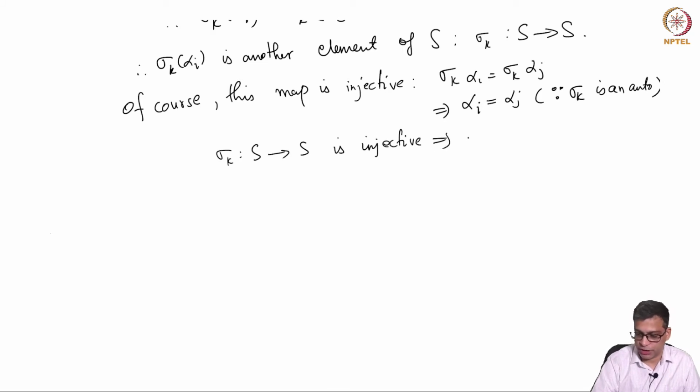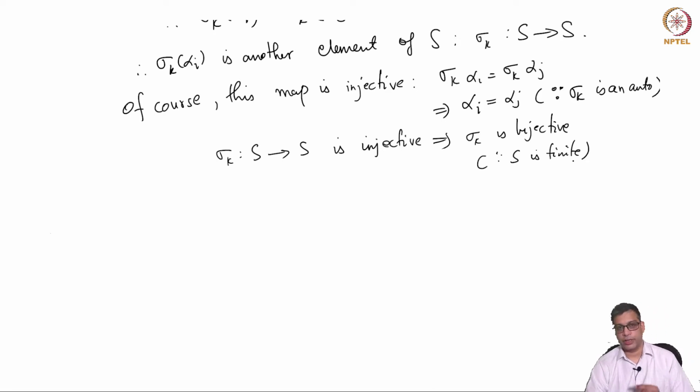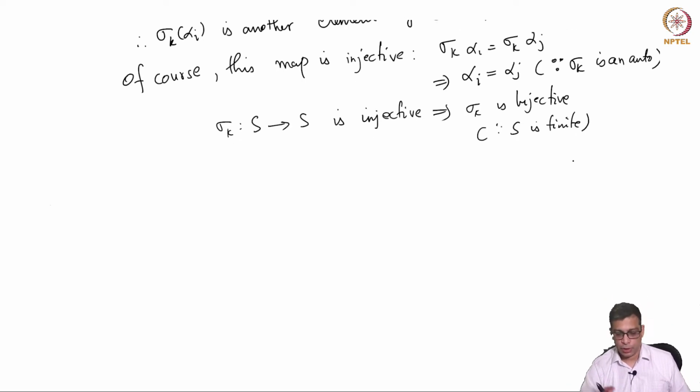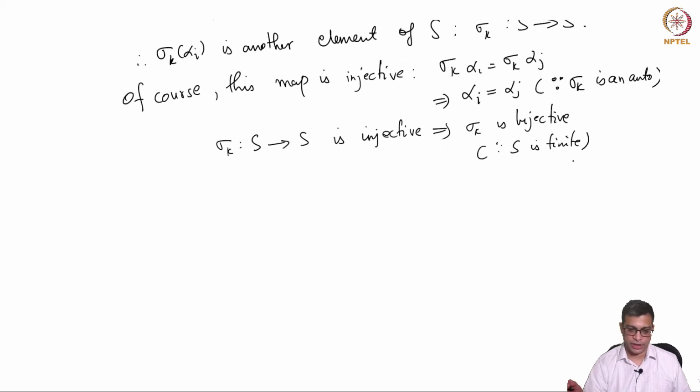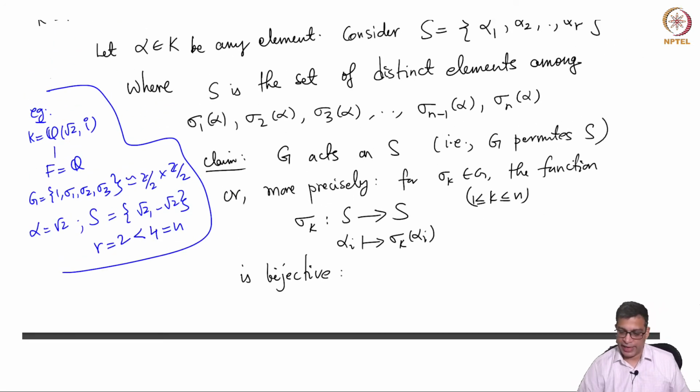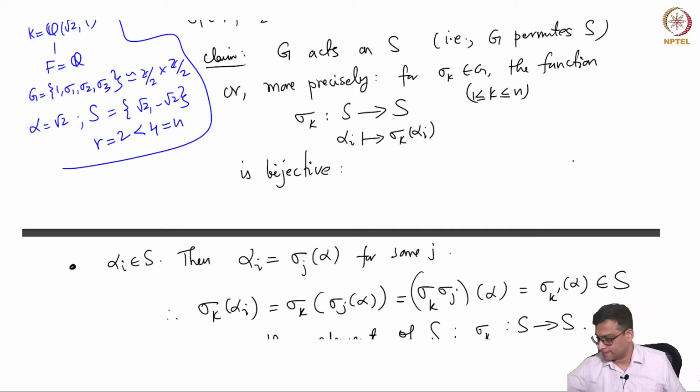which implies it is also bijective, because S is a finite set. An injective map from a set to itself is bijective, meaning injectivity implies surjectivity, and also a surjective map from a finite set to itself is also injective. So to check bijectivity of a finite set map to itself, we need to check either injectivity or surjectivity. So we check this. So this proves this claim, that G acts on S.